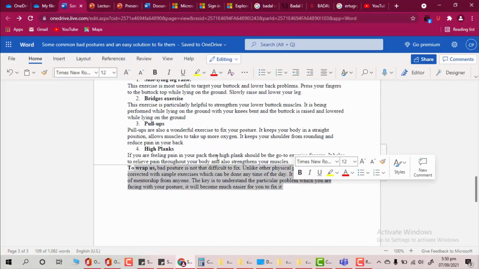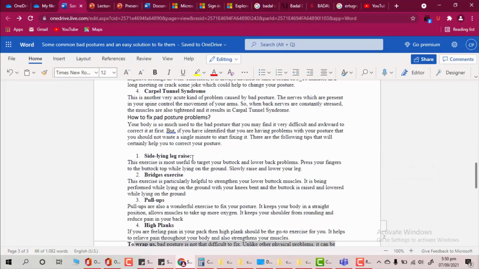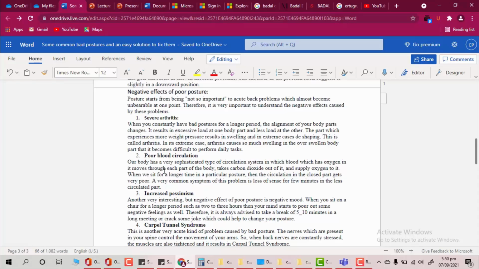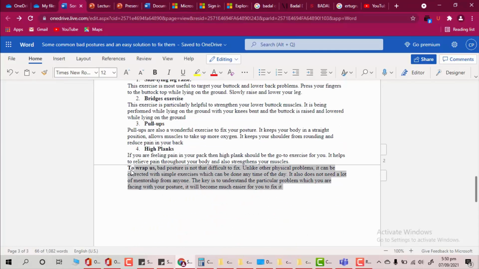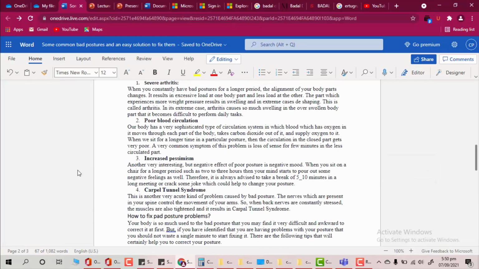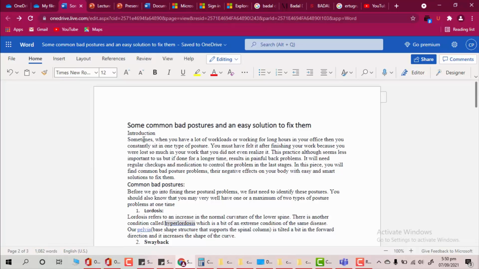So the conclusion is going to be around 0.5% of the article, which means around 60 words. As you can see, I have written an introduction and a conclusion of 60 words, so that is also included.